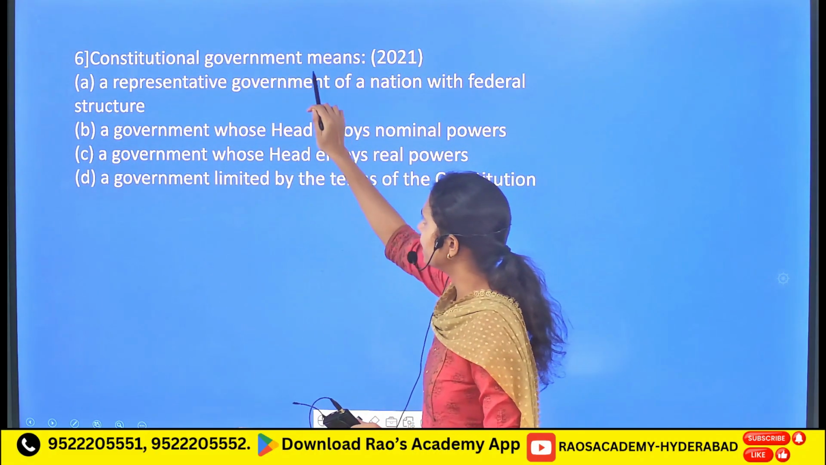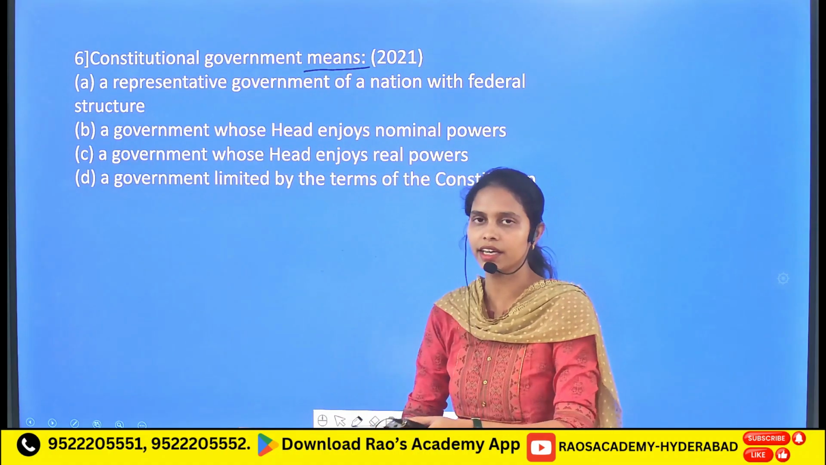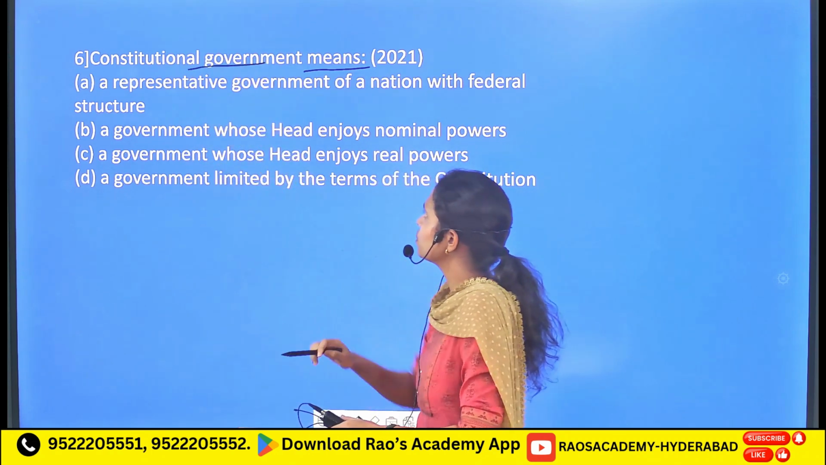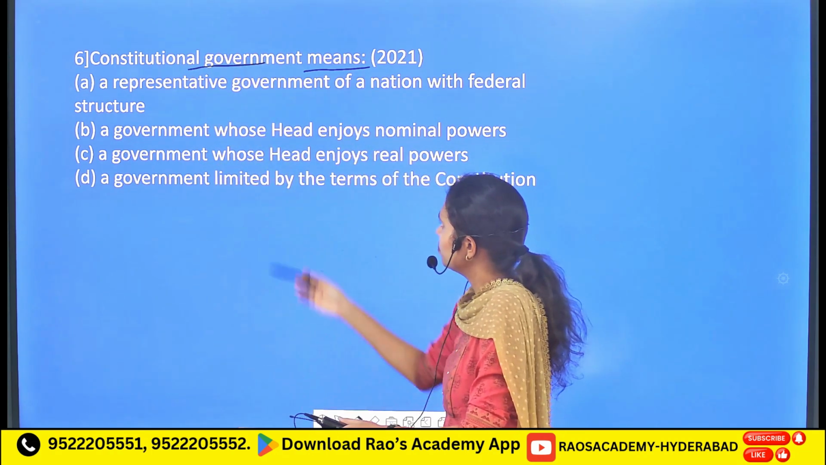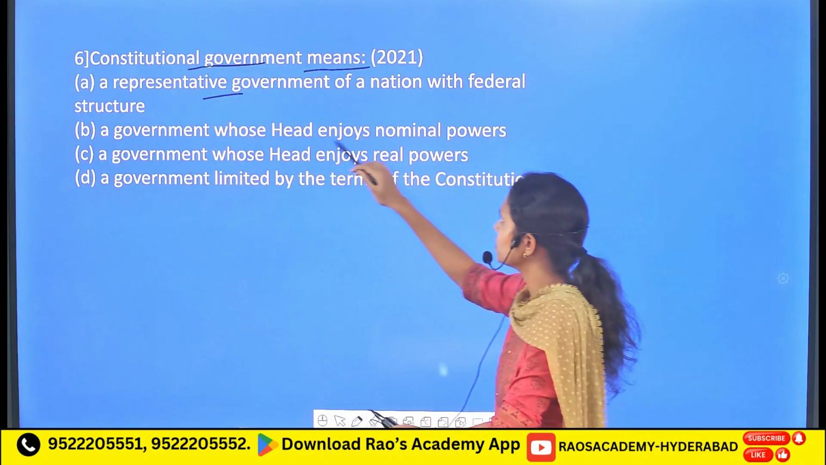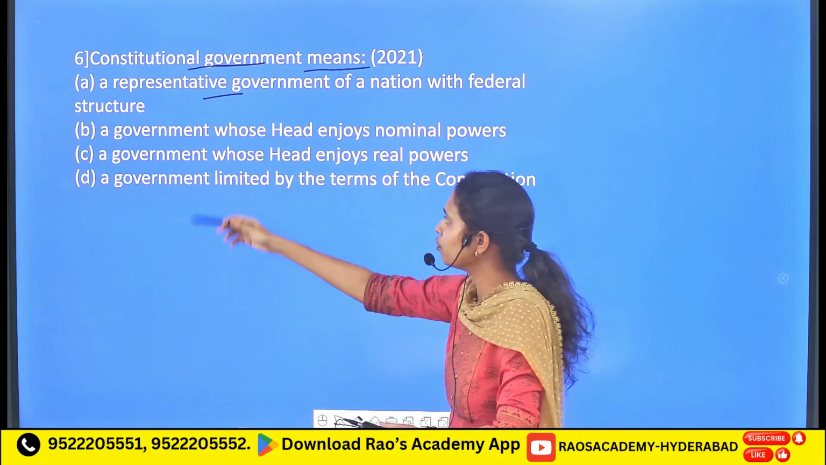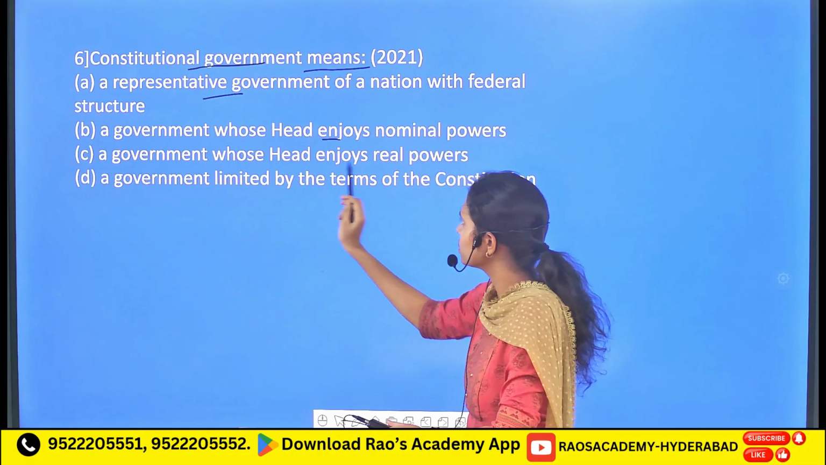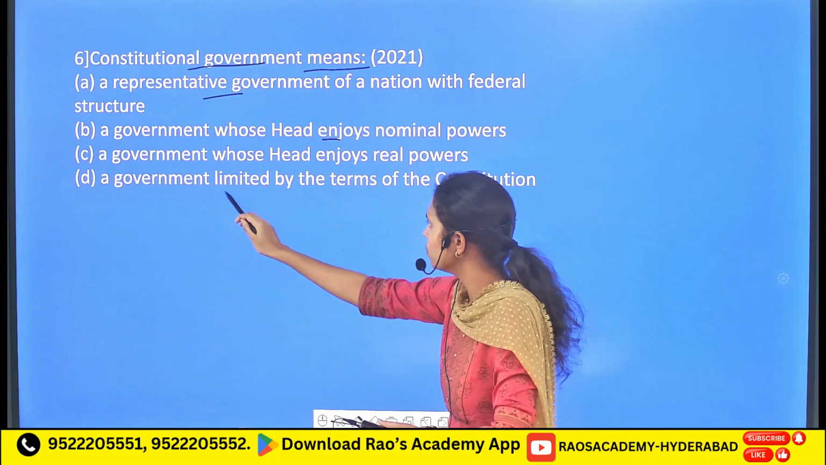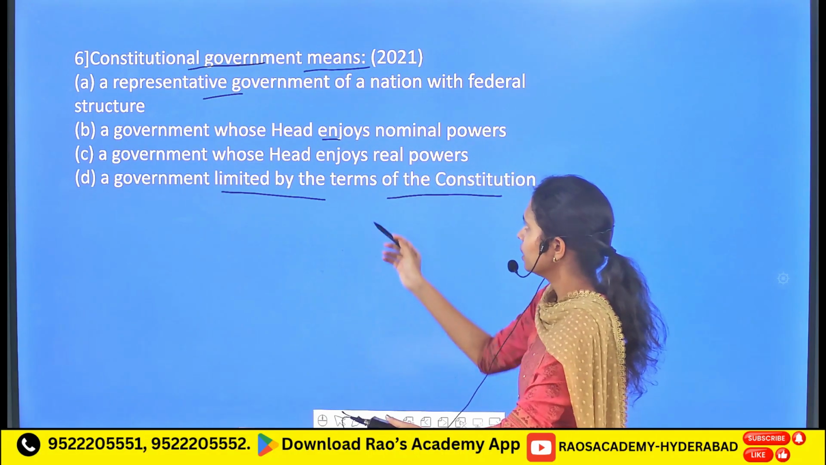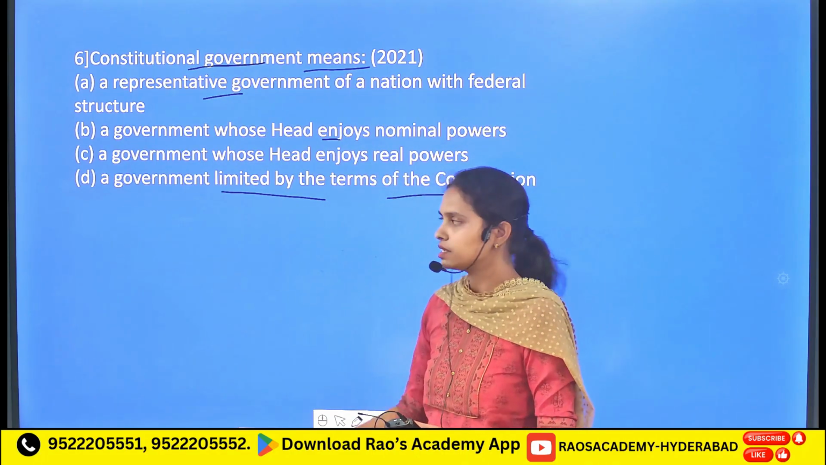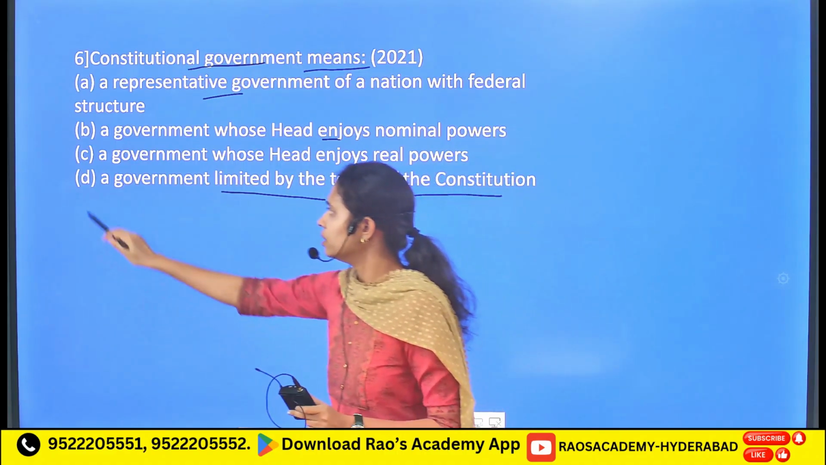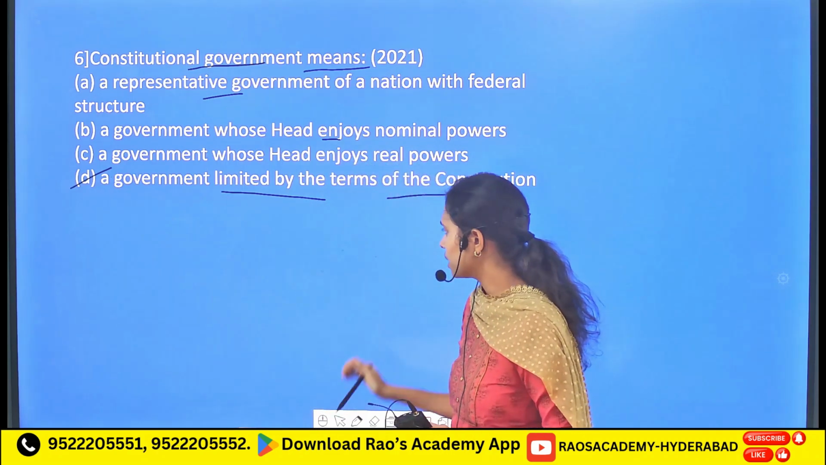Followed by, and again, this question has been repeated for about 5 consecutive years. Here again it is given that constitutional government means, among the options: a representative government of a nation with federal structure; a government whose head enjoys nominal powers; a government whose head enjoys real powers; and a government which is limited by the terms of the constitution. That's the main emphasis of constitutional government, as I mentioned before, because constitutional government provides limited power to government. So option D is the correct statement.